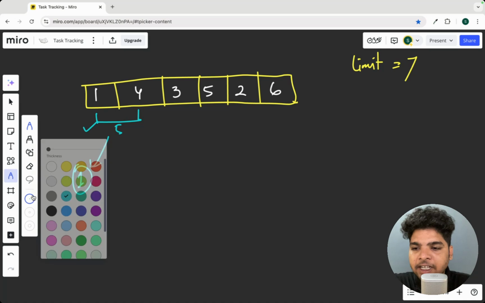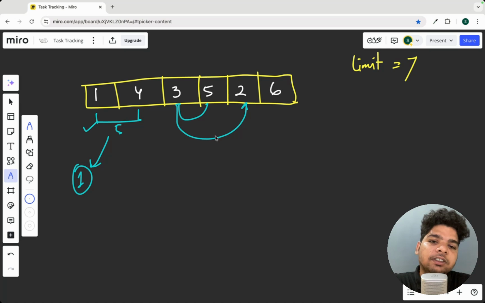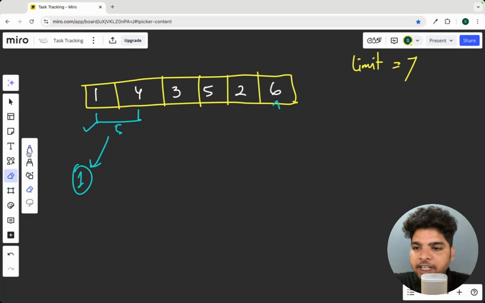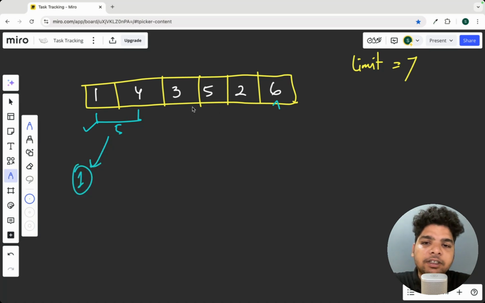So what I mean by that is, there is no hard and fast rule that you can put only these two weights together. You can put these people with this, or these two people, 3 or 6, that you can put. Okay, so let's say we are taking these two persons. Then we can't place them in a single boat, right? Then for 3 we have to allocate one boat. Then for 5 and 2 we'll check, can we place them in a single boat?